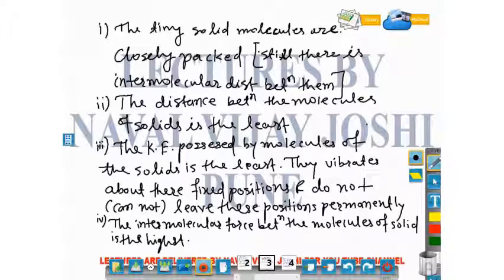And the fourth point is that the intermolecular force between the molecules of solids is the highest. Now this is what we learnt about the solid phase. Now we will learn similar points about the liquid phase and gaseous phase also, using interesting animations.